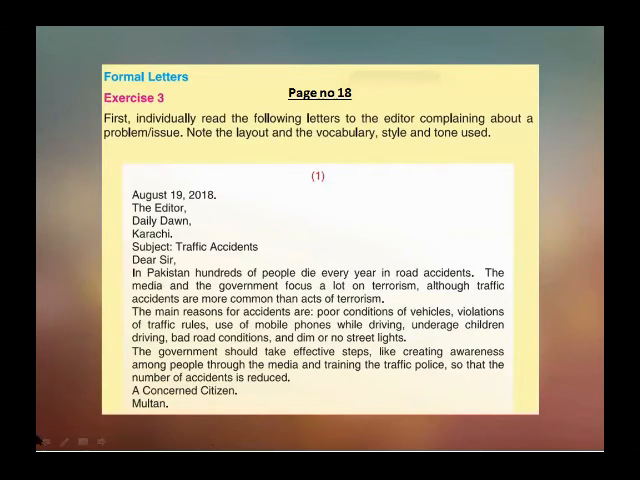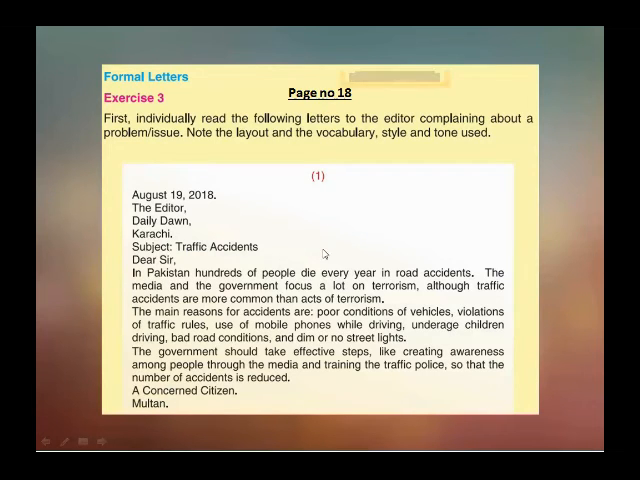The government should take effective steps like creating awareness among people through the media and training the traffic police so that the number of accidents is reduced. A concerned citizen and your city name. Here you have to write a concerned citizen XYZ. There is no need to put your city name, and if you want to write your city name, it's up to you. But the right way is that you have to write XYZ in capital letters with punctuation marks.